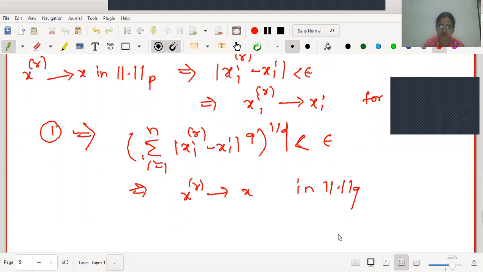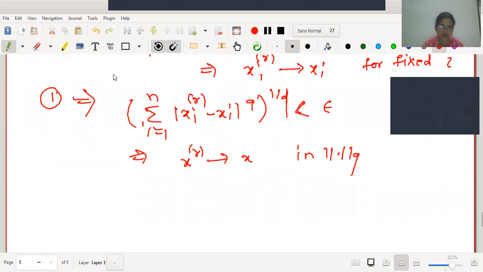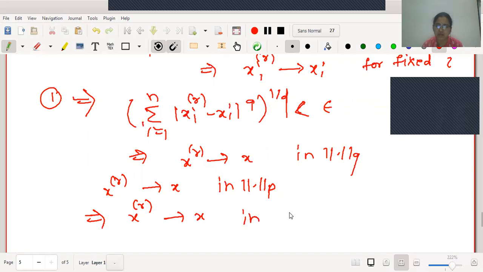Therefore, we have started with the sequence X_r converging to X in norm p, and we have proved that the sequence X_r converges to X in norm q. We can interchange the positions of p and q to say that X_r converges to X in norm q implies X_r converges to X in norm p.